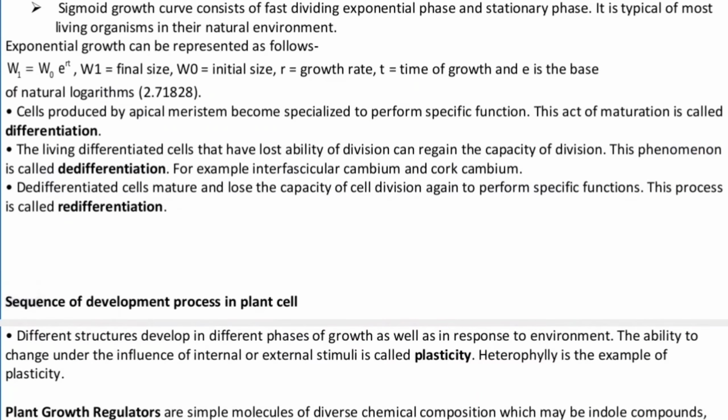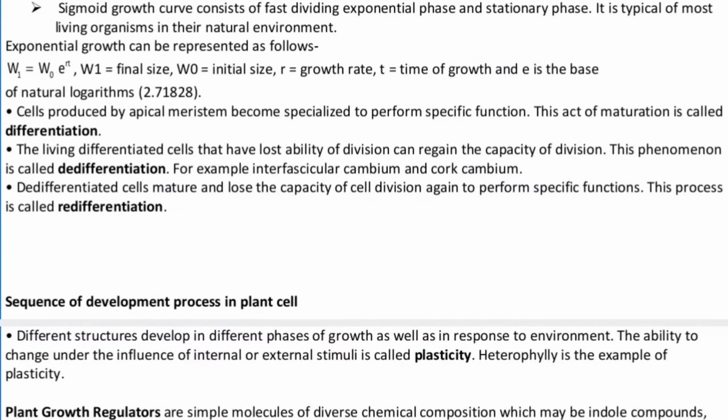And here we have a formula as well, that is W1 is equal to W0 e raised to rt, whereas W1 stands for final size, and the W0 is the initial size. r is the growth rate and t is the time of growth, e is the base of the natural log, that is 2.71828.